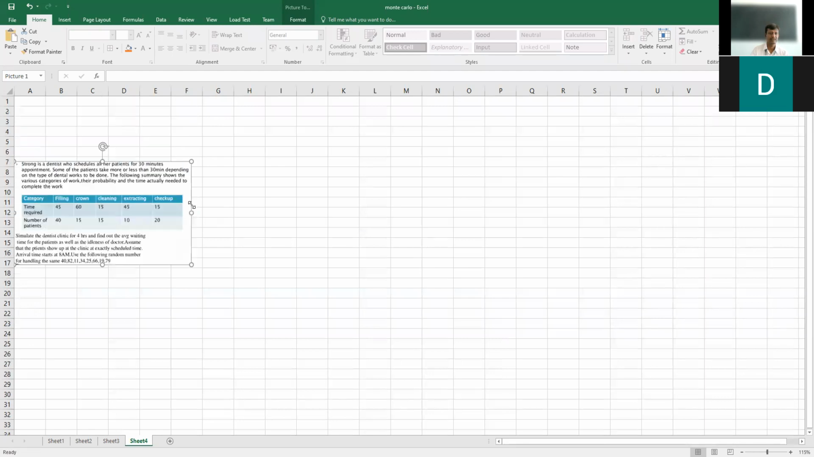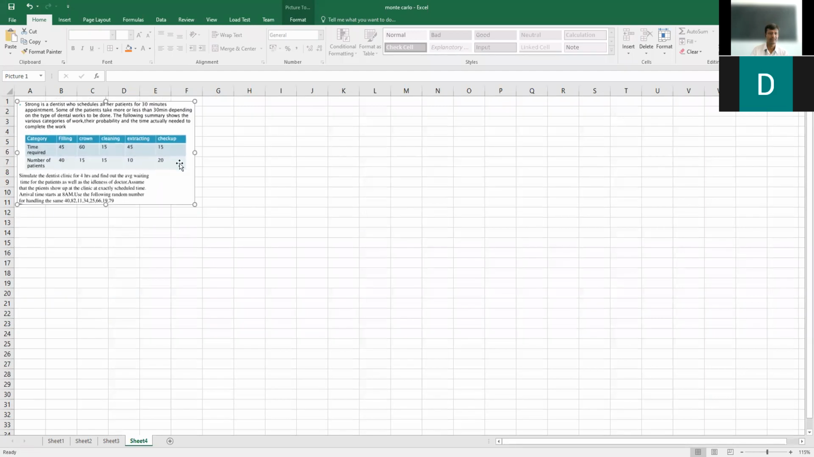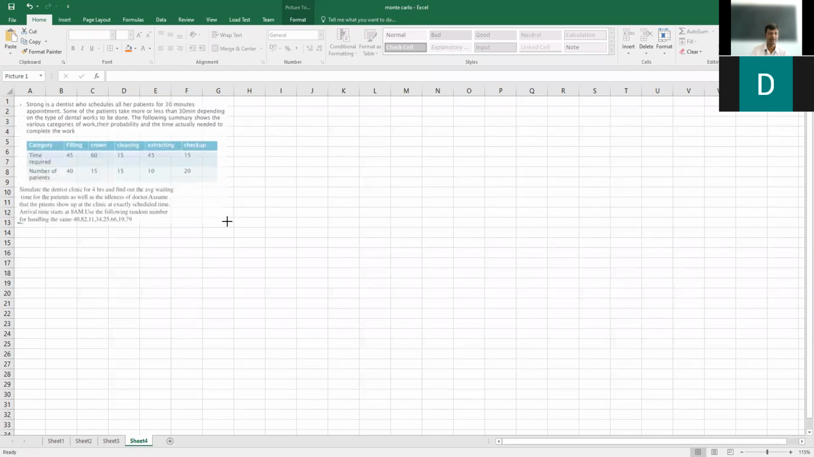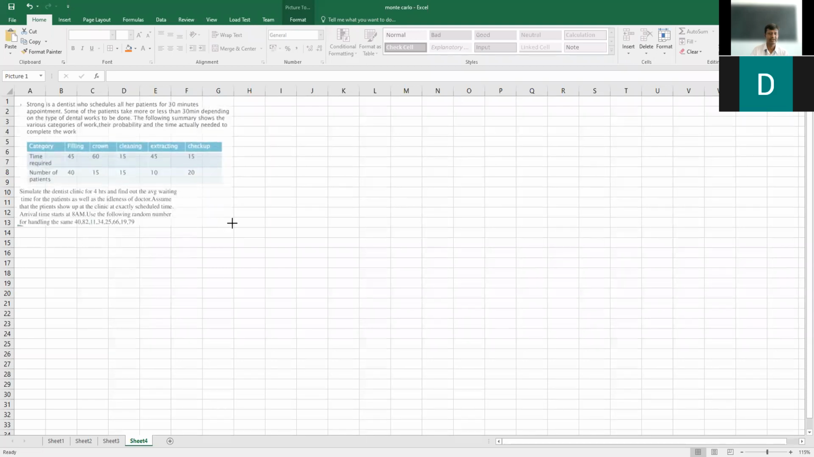Now, keeping this information, we'll try to solve and find out what is the average time a patient is waiting for this service. And also we will find out on an average how long the doctor is idle in the given time. Okay.